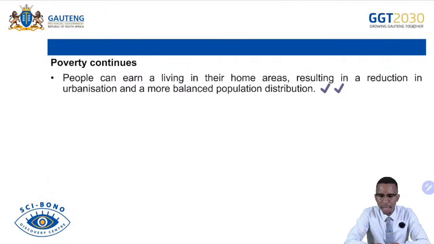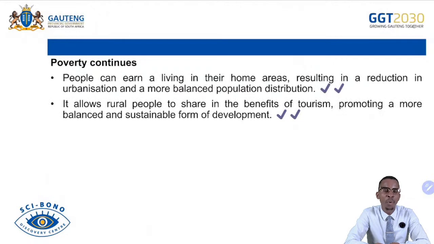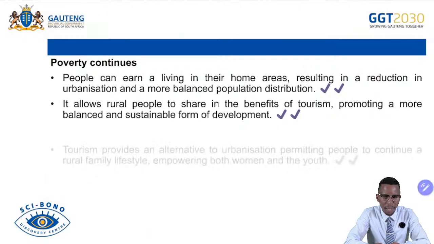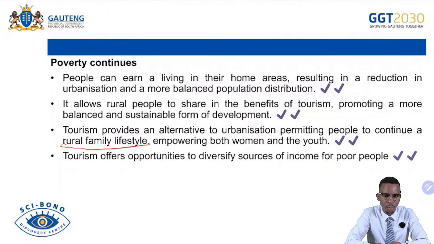People can earn a living in their home areas, resulting in reduction of urbanization and more balanced population distribution. That will lead to people not moving mostly to urban areas because they will be earning a living in rural areas. It allows rural people to share in the benefits of tourism, promoting a more balanced, sustainable form of development. Tourism provides an alternative to urbanization, permitting people to continue a rural family lifestyle, empowering both women and youth to function and start businesses in rural areas.